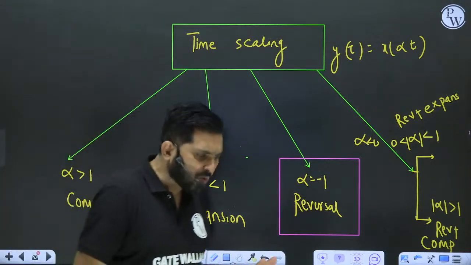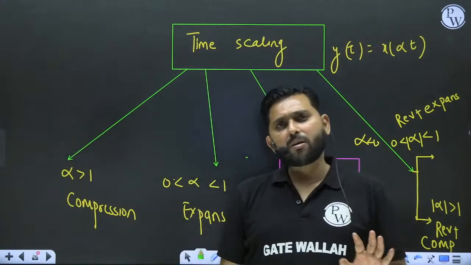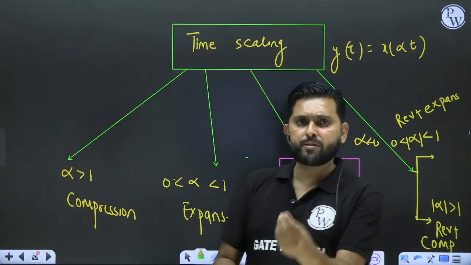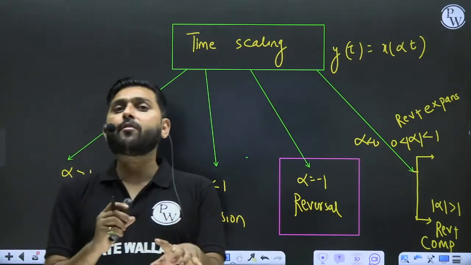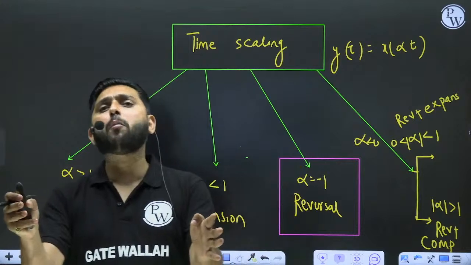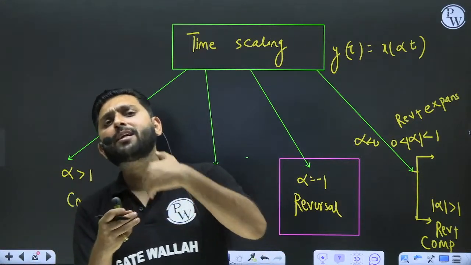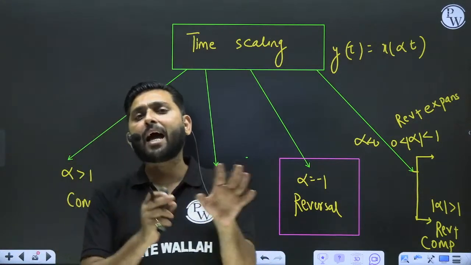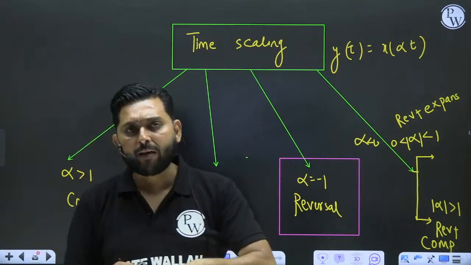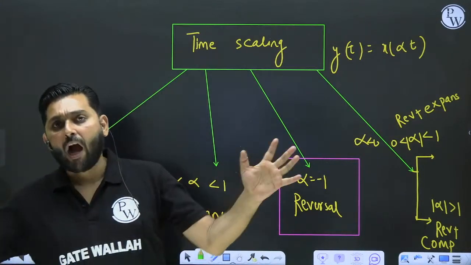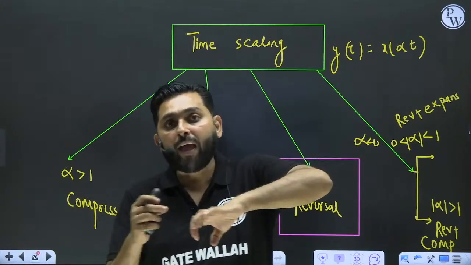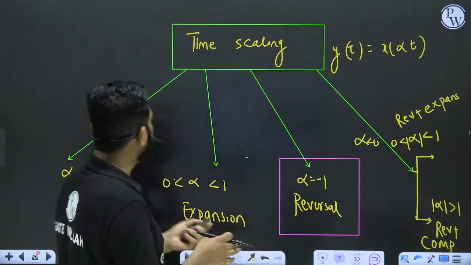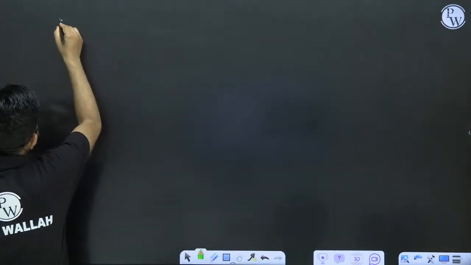Now my question to you is very simple. Okay sir, individually I understand time shifting, time scaling, time reversal. What if I have a combined operation of x of alpha t plus beta? This means that I may have time scaling, time reversal, I may have everything. How will you combine all this? What is the way to handle these kinds of questions? What I want is a combined operation.